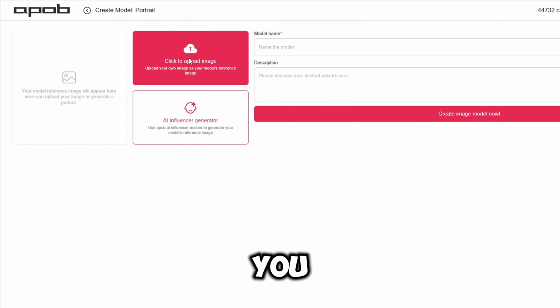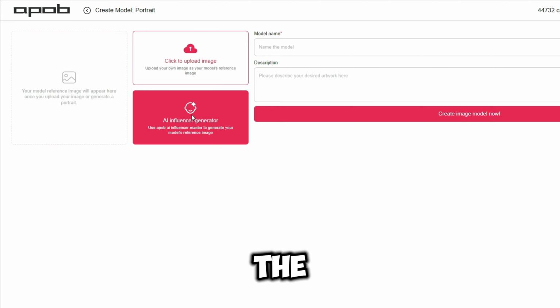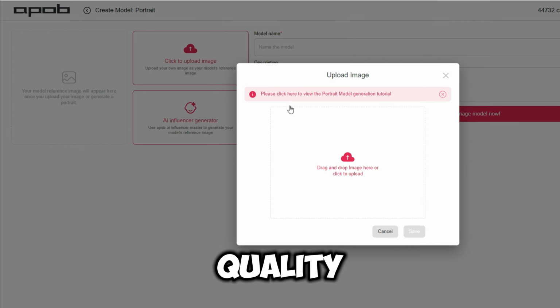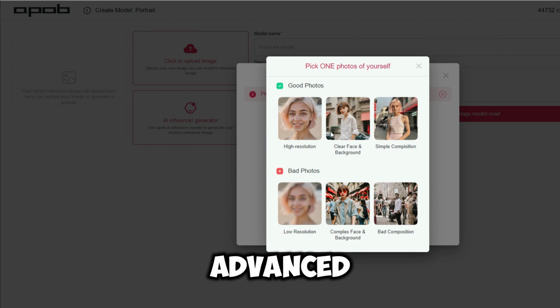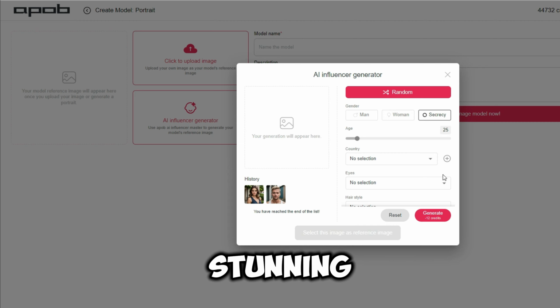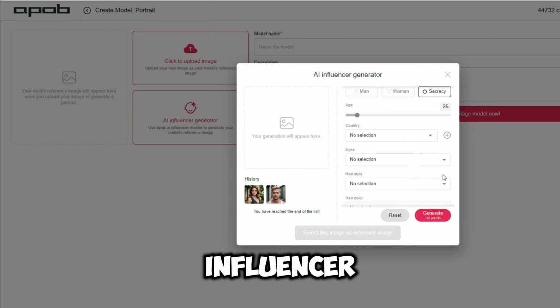To get started, you can either upload your own photo or let the platform's AI technology generate a unique image for you. If you choose to use your own photo, ensure it's a high-quality, well-lit image that clearly shows your face. APOB's advanced face detection technology will analyze your features and create a hyper-realistic AI clone that captures your unique style and essence. If you prefer to let the AI do the work, simply input your desired characteristics and watch as the platform generates a stunning, one-of-a-kind AI influencer.